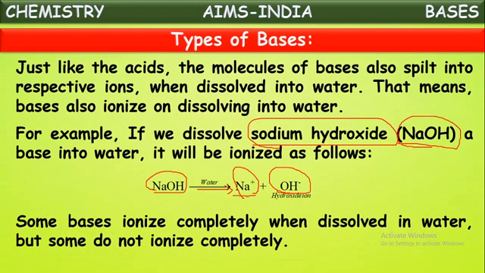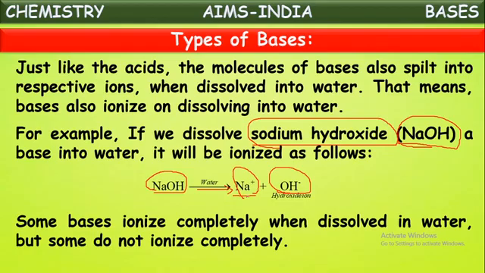Some bases ionize completely when dissolved into water, but some do not ionize completely. We said bases on dissolving into water split into positive and negative ions, but the extent of splitting won't be the same in all bases. Suppose some base is dissolved into water, all the molecules may split into positive and negative ions.